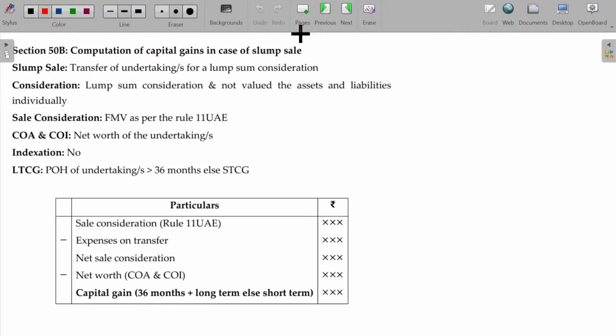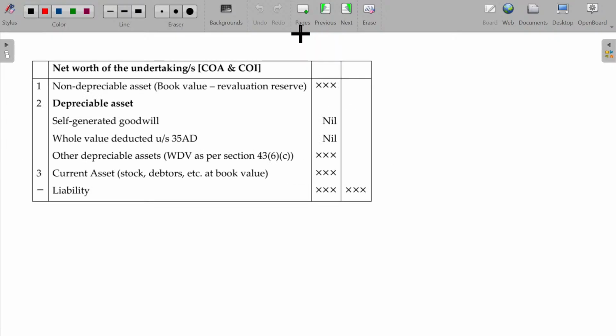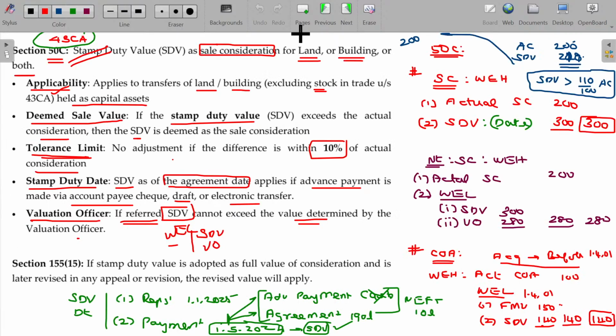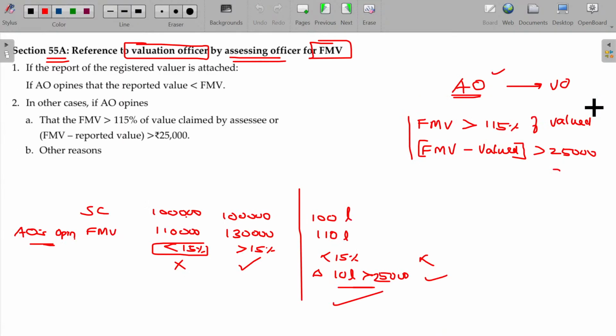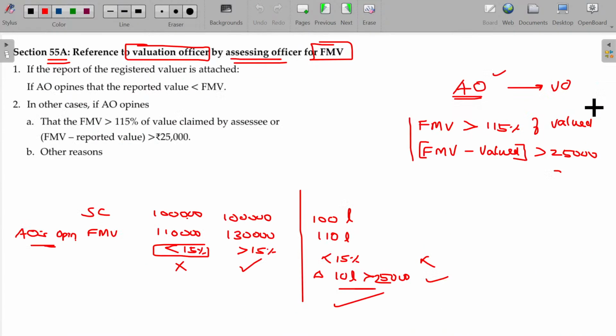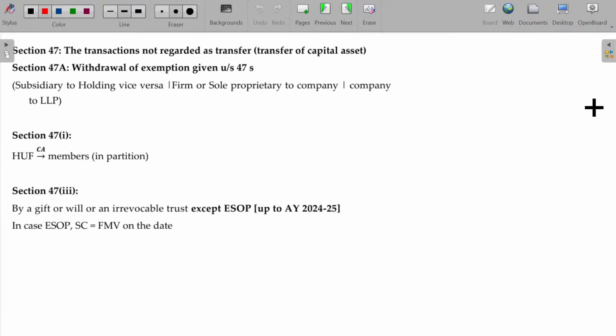50AA and 50B, I told you to discuss these at the last. No need to worry about this one now. And 50C also we have completed. 50C is nothing but sale consideration is always compared to the stamp duty value. You compare the sale consideration and the stamp duty value. Between these two, whichever is higher will be taken. Okay, that's the provision in order to avoid cheating on the sale price, right? Similarly, 50CA is for unquoted shares. We have studied 50C, 50CA, and 50D. All three completed earlier. Clear. And 55A is nothing but reference to the valuation officer, also completed.